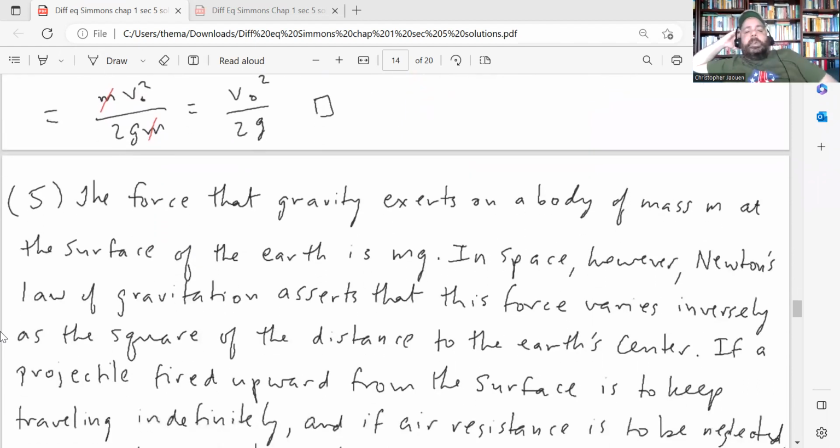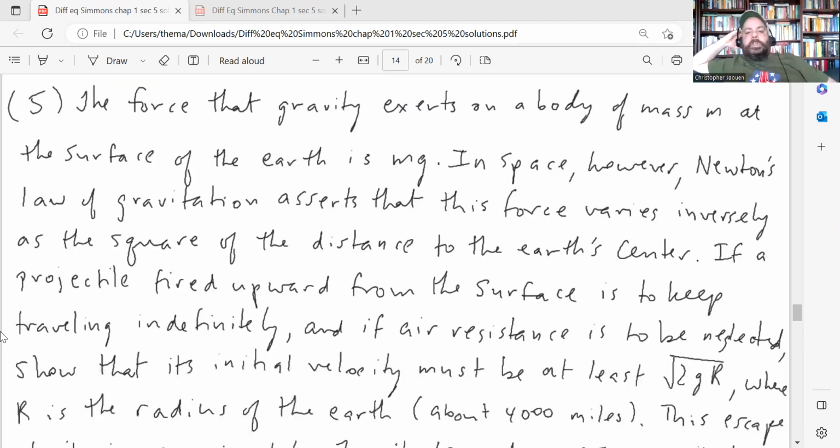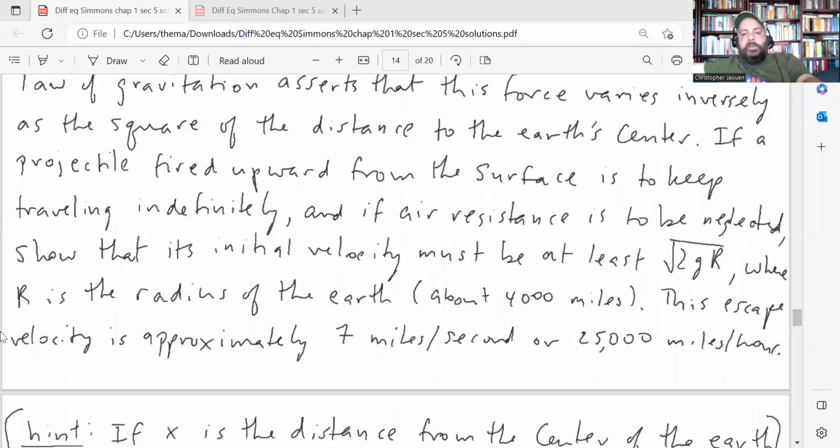Okay, question number 5. The force that gravity exerts on a body of mass m at the surface of the Earth is mg. In space, however, Newton's law of gravitation asserts that this force varies inversely as the square of the distance to the Earth's center. If a projectile fired upward from the surface is to keep traveling indefinitely, and if air resistance is to be neglected, show that its initial velocity must be at least square root 2gr, where r is the radius of the Earth, which is about 4,000 miles.